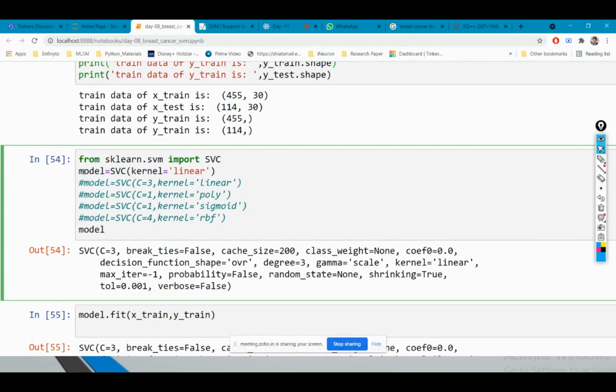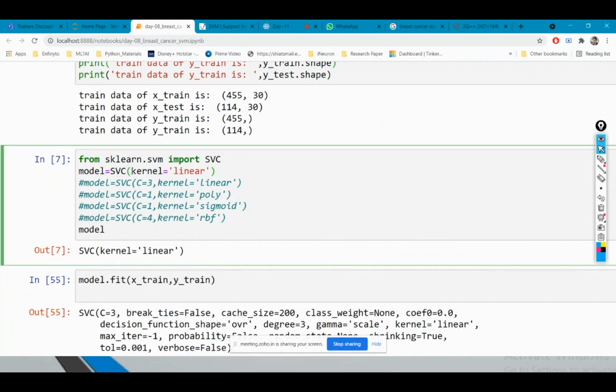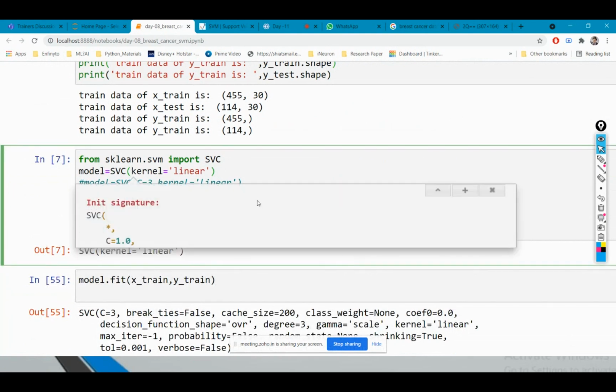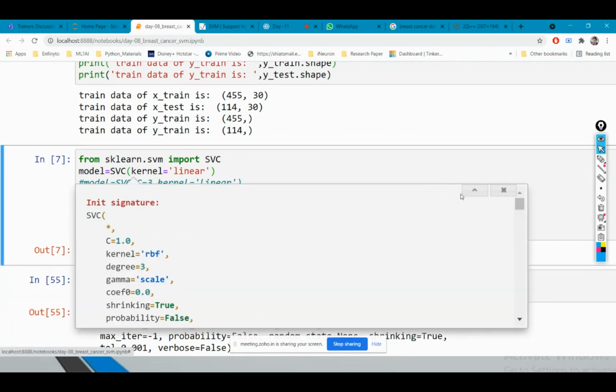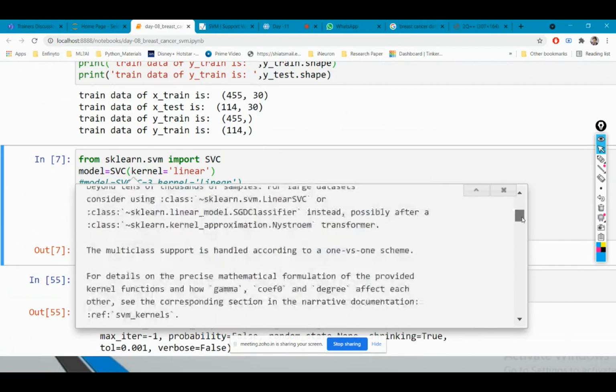I'm taking different values of C; you can take whatever value of C you like. When you press shift tab here, you can see that we have different parameters like kernel equals RBF, degree equals 3, the default value of gamma is scale, or you can set it to auto, and the default value of C is 1. You can change all these values.